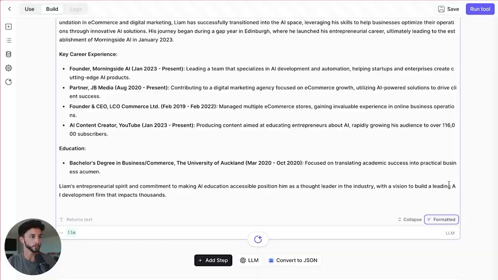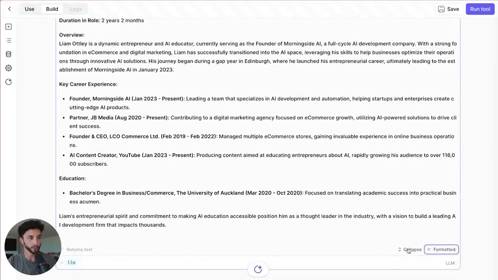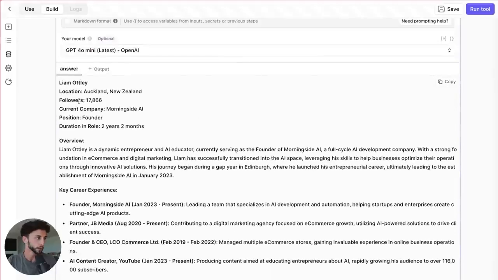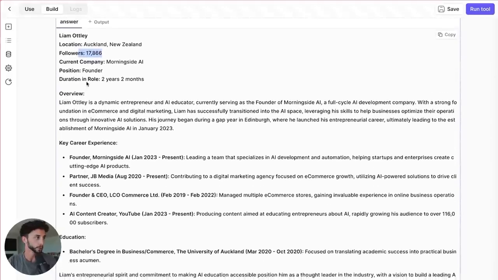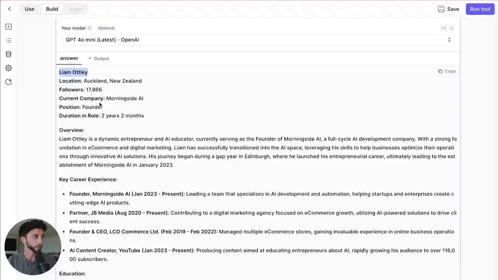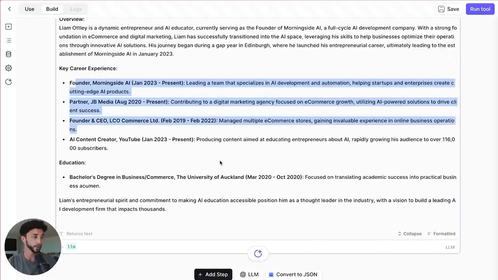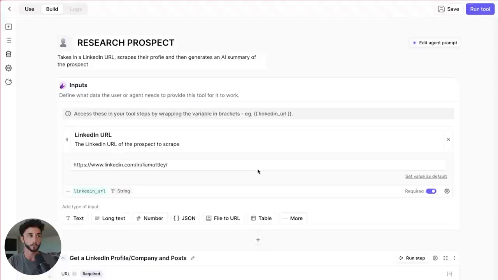If I change this to nicely formatted, there's a little button down there between raw or formatted, and you can copy the stuff out of here, of course. So Liam Watley, my followers, damn, I got a lot more than I thought. So we have the summary, my name, where I'm based, information, my career experience, super handy stuff. And this is going to be super helpful in the next step when we generate that pre-call report. So very quickly, we've created one more tool. I'm going to save this.